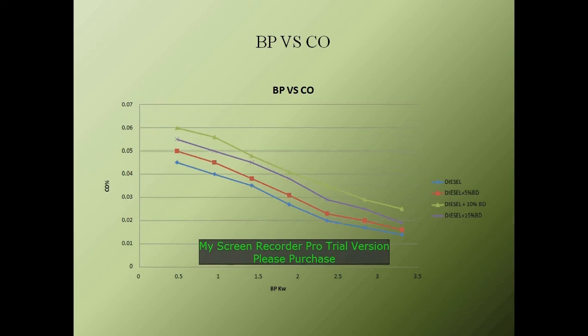This is the graph of brake power versus carbon monoxide. In this graph, emission is low for used crude oil 5% compared to the other 15%, 10% and base diesel. This is because used crude oil 5% has complete combustion due to the oxygen content.